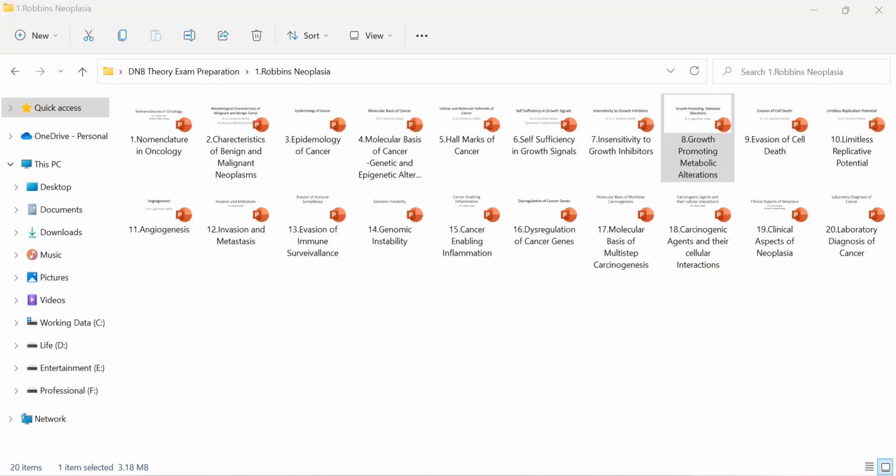So to acquire more nutrients, they need certain modifications of the normal metabolic machinery so that they can survive in this nutrient stressed environment and adapt themselves to the nutrient stress. The most important metabolic alteration that we see in cancer patients is aerobic glycolysis, called the Warburg effect. It was described by Warburg, so it is called the Warburg effect. So what's the difference?